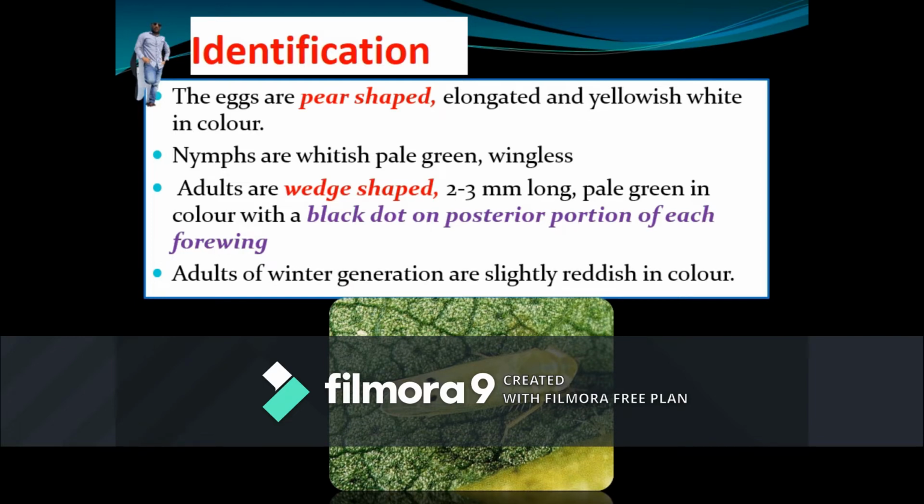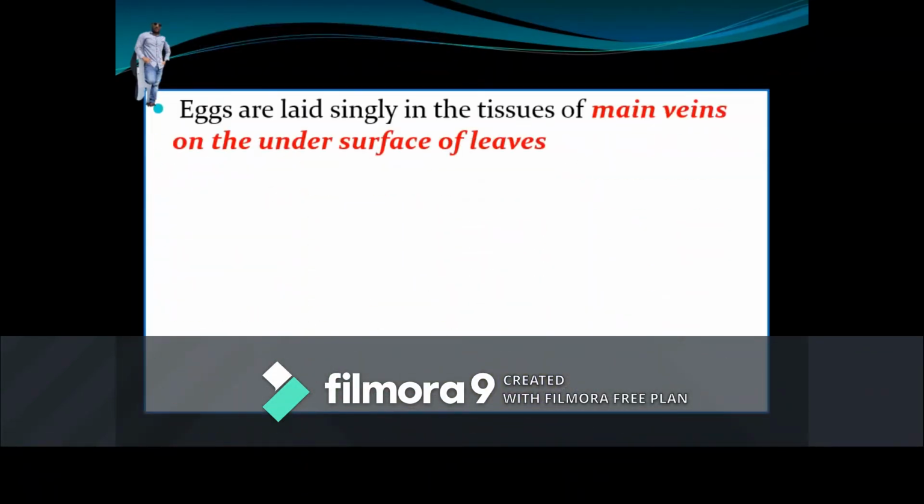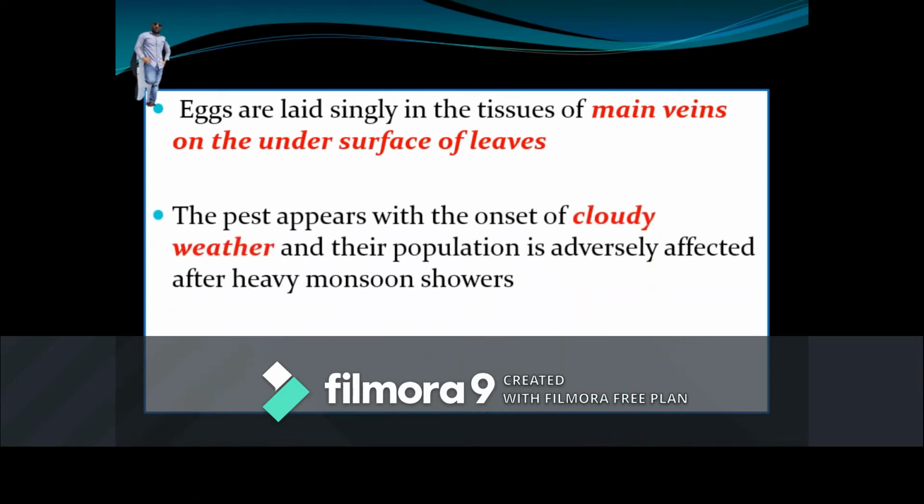In the case of the winter generation, these insects are slightly reddish in color. The female lays the eggs on main veins on the underside of the leaves, and the pest is more severe during cloudy weather, and the population is drastically reduced after heavy rains.